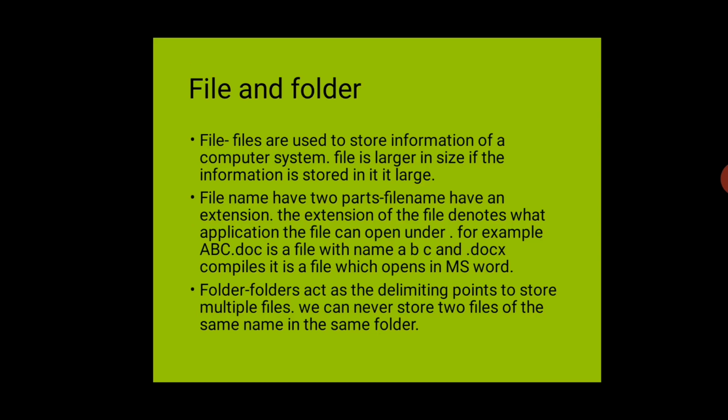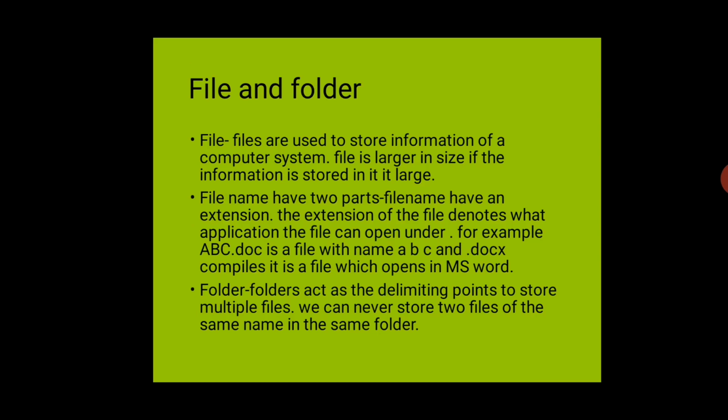Like if you are using an MS Word file and your file name is ABC, then your file name is ABC, and after that .docx is the extension. Similarly, if you are using a text file, Urmila is the file name, and .txt is the extension.